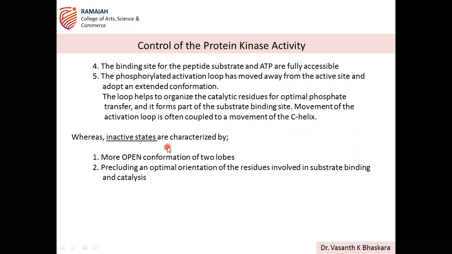Then inactive states are characterized by, this is not actually the open conformation. Open conformation is for the activation state we discussed. The two lobes are closely packed in the activated state. In the inactive state, the two lobes are relaxed. This is a relaxed conformation of the two lobes, understood? Then this precludes an optimal orientation of the residues involved in substrate binding and catalysis. So these are the factors responsible for the inactive state of the protein kinase.